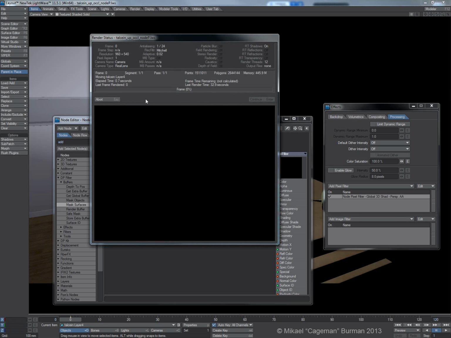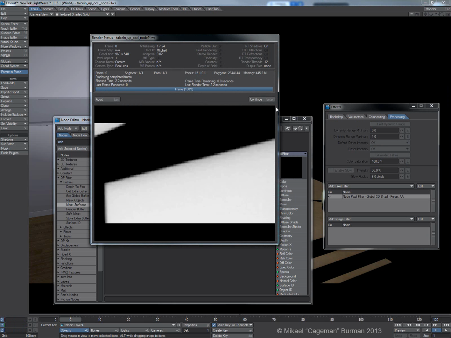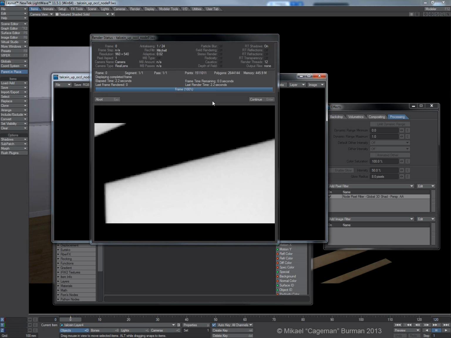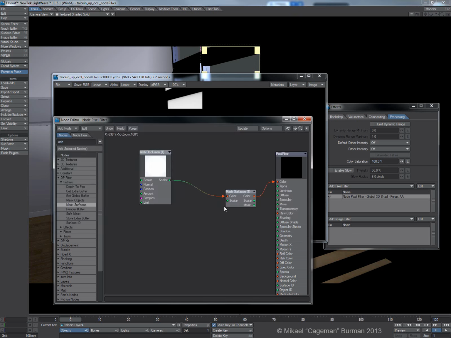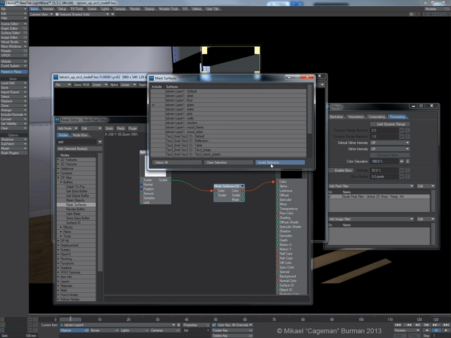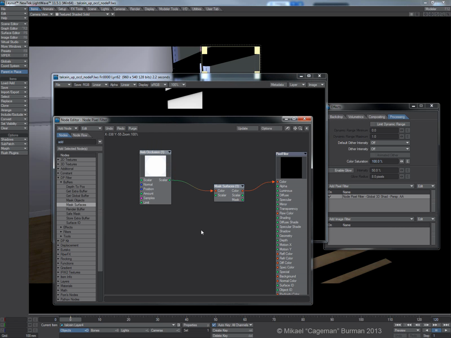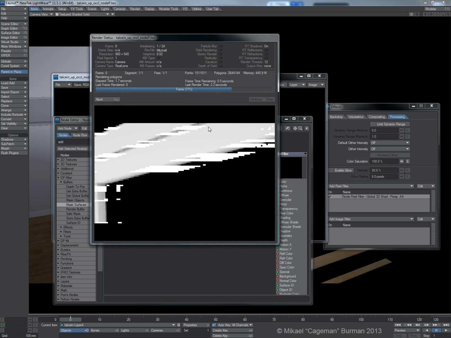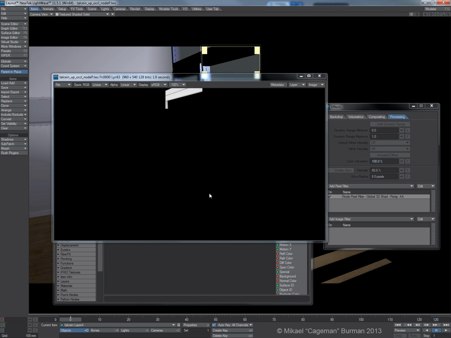And let's do a test render for that. Okay, so right now what we have is occlusion being cast on the window, so I don't want that, so let's invert the selection here and do another test render. Okay, that's nice. So of course I want to apply a completely white color onto the window here.